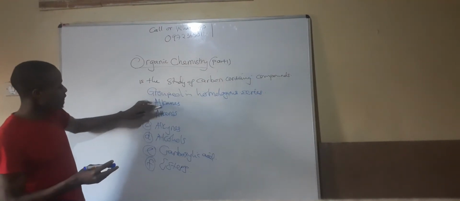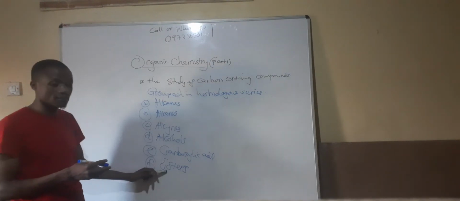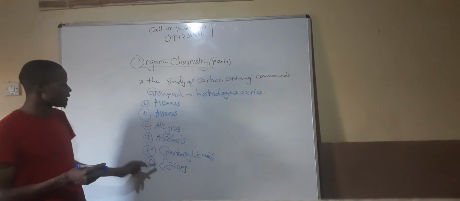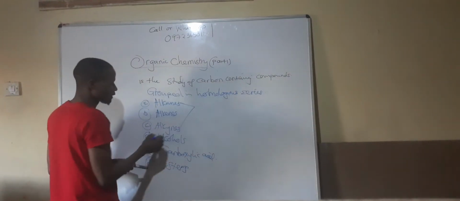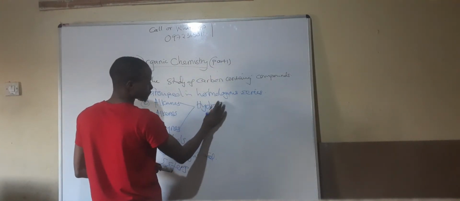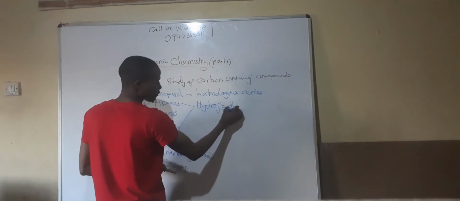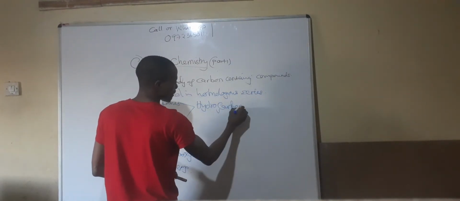So we have alkanes, alkenes, alkynes, alcohols, carboxylic acids, and esters. These are homologous series. Now, these three are called the hydrocarbons.